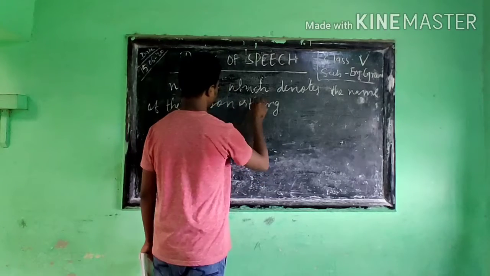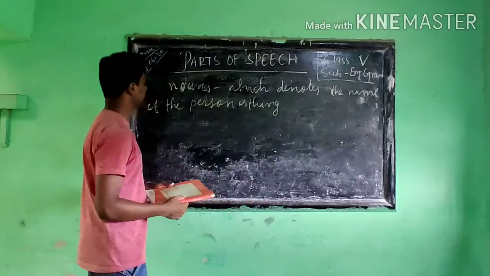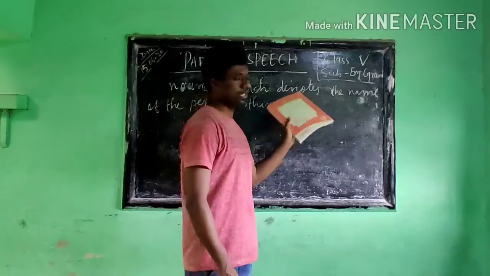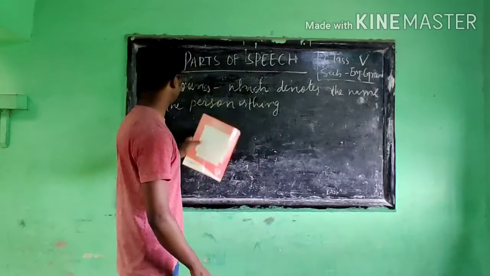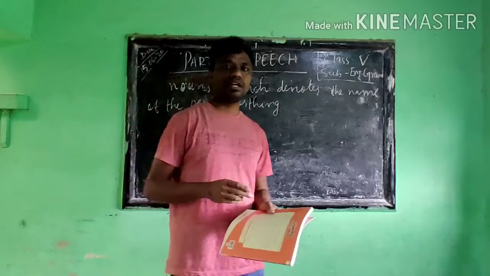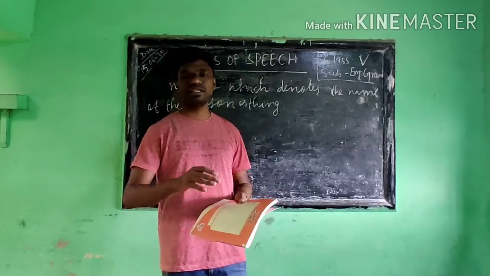We call it a noun. A noun also has been divided into so many parts.